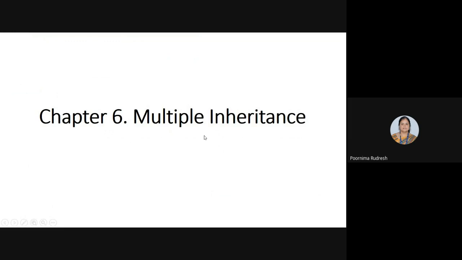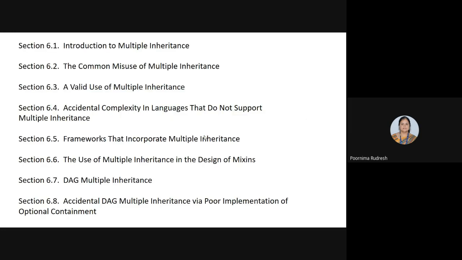Chapter number 6 is multiple inheritance. Today I'm going to start with the introduction to multiple inheritance. First, in brief, we'll see what topics you're going to study in this chapter. In the beginning, you're going to study the introduction to multiple inheritance, then the common misuse of multiple inheritance, and a valid use of multiple inheritance. Here we are considering examples for the misuse and valid use of multiple inheritance. Next, you're going to study accidental complexity in languages that do not support multiple inheritance.